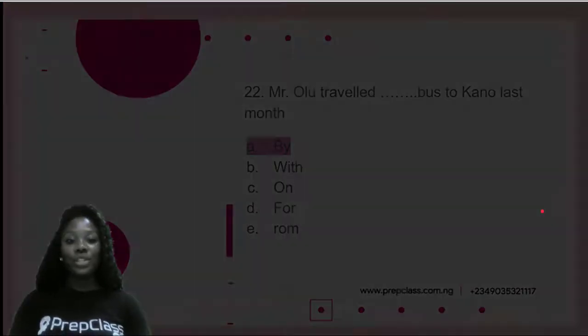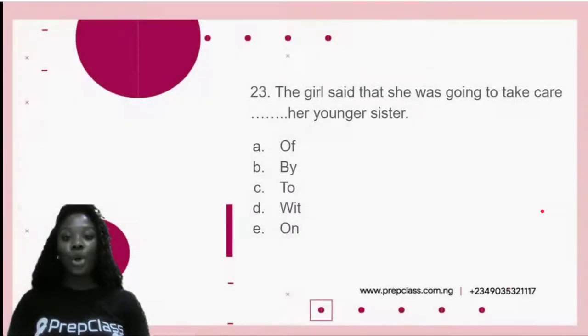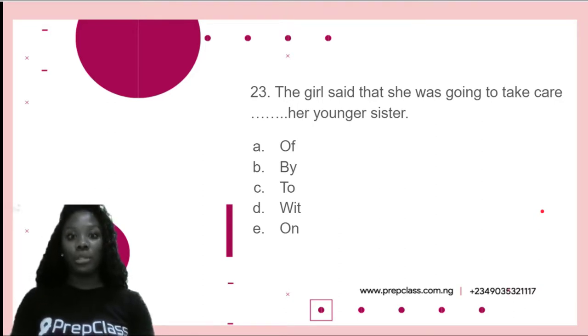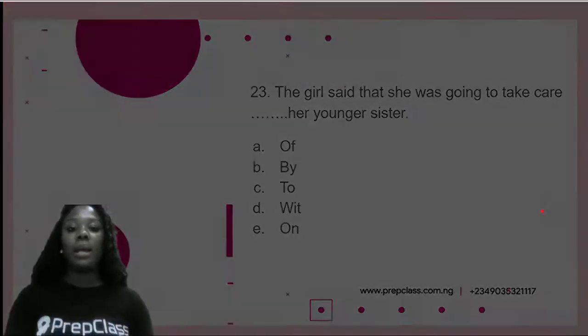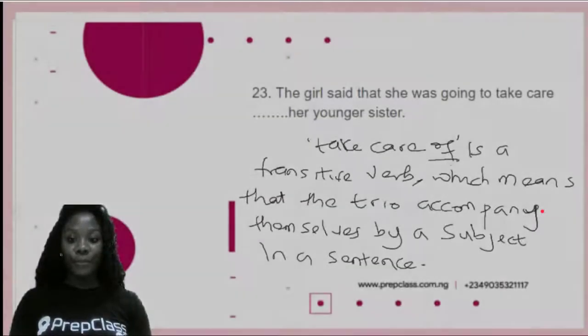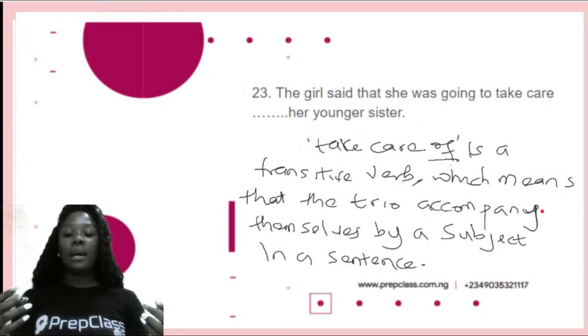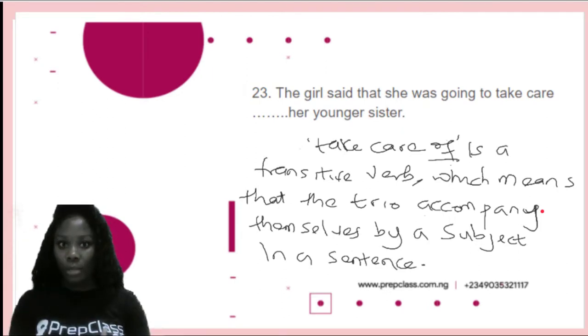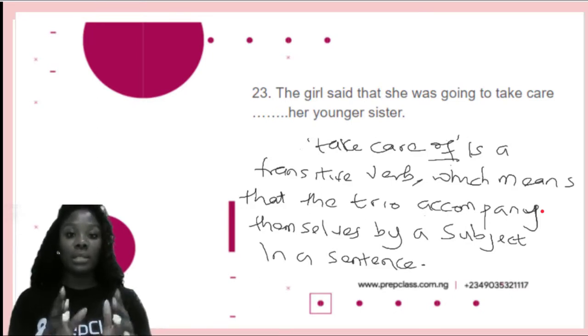Okay, our 23rd question says, the girl said that she was going to take care dash her younger sister. Care what? Her younger sister. And our options are of, by, to, with, and on, which is correct. Now, take care of is a transitive verb. Take care of is a transitive verb.